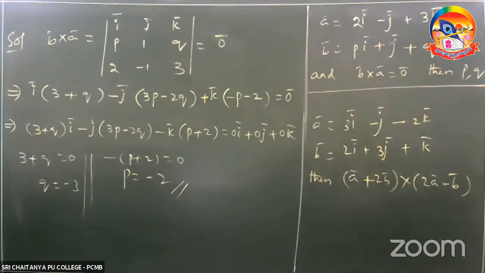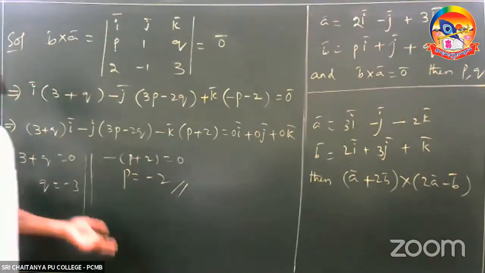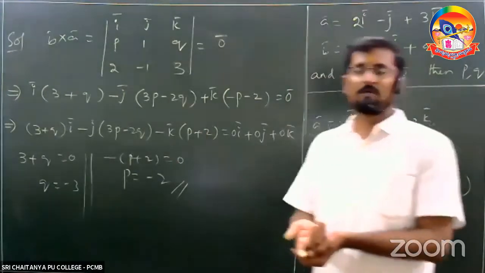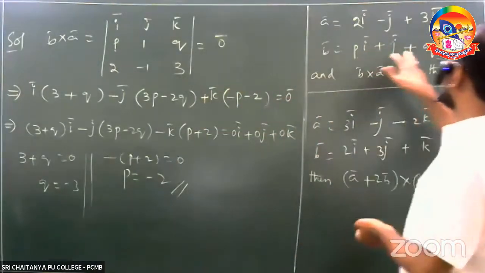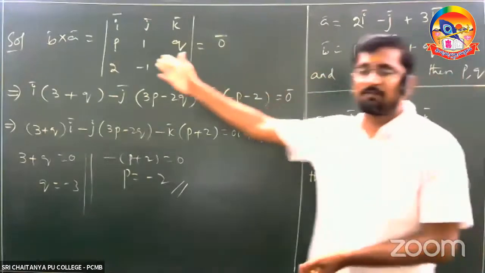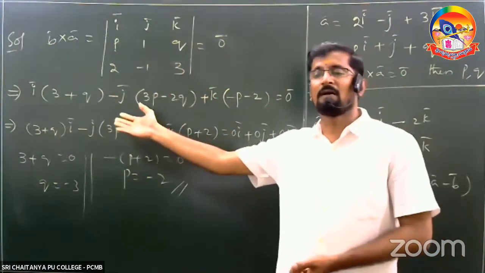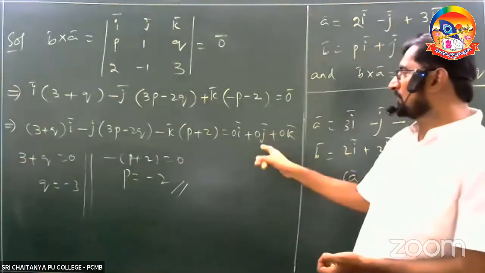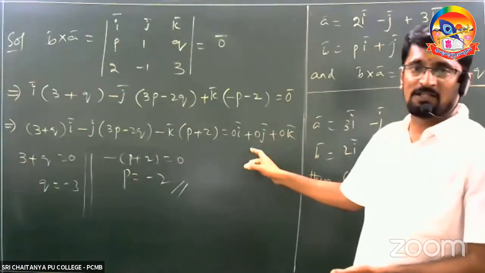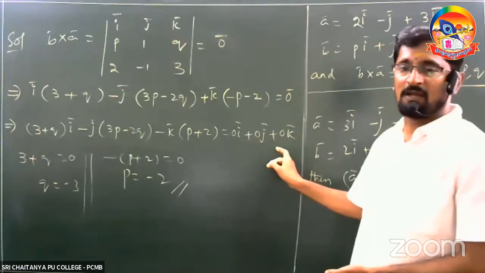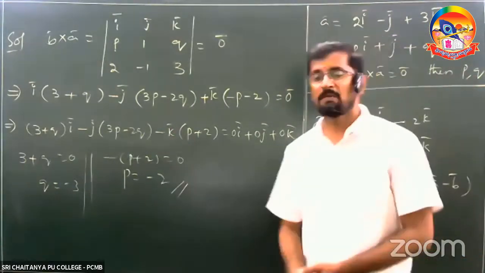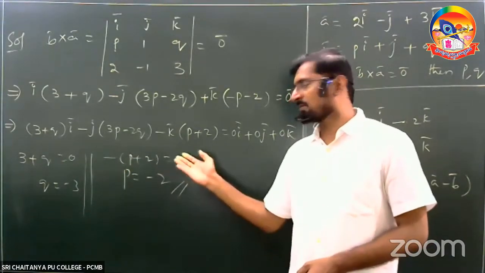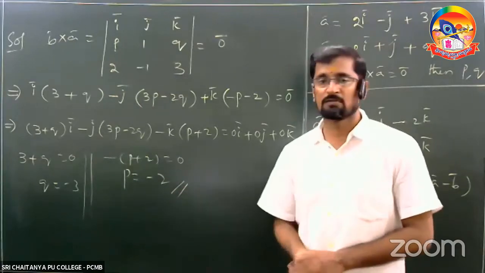2a bar. I am going to repeat this problem. I hope there is no need to repeat this problem. Why? Because simple logic, b cross a is equal to the null vector. So I found that b cross a, I just expanded the determinant and equated it to the null vector, like 0i plus 0j plus 0k. Here 3 plus q is equal to 0, so q is equal to minus 3. Minus of p plus 2 is equal to 0, so p is equal to minus 2.